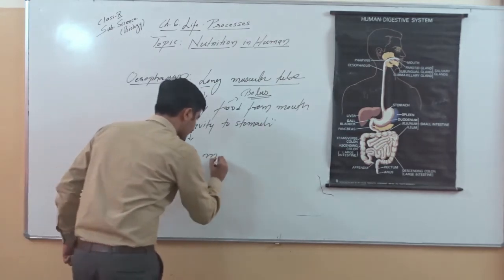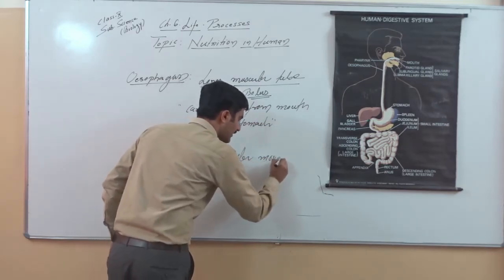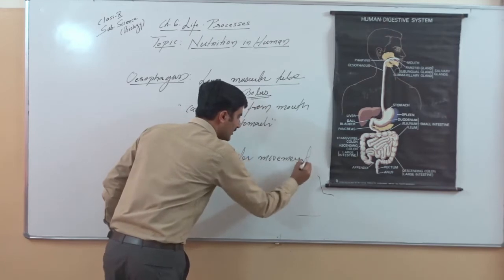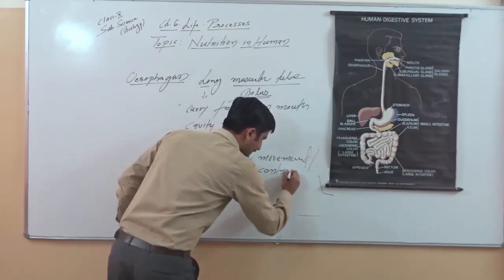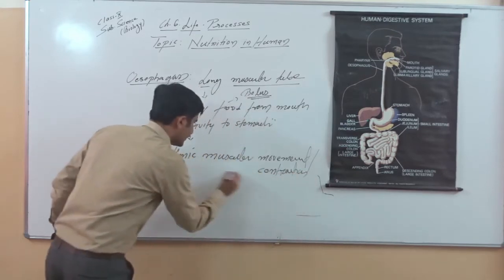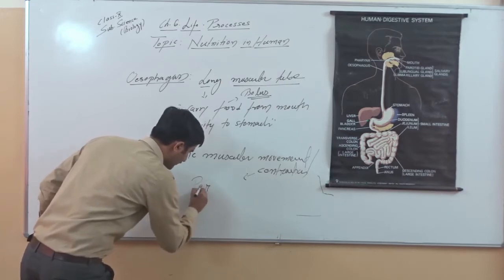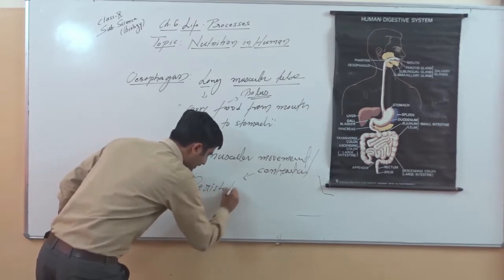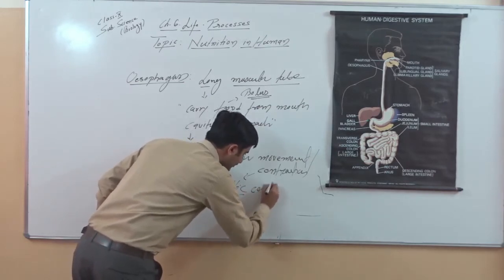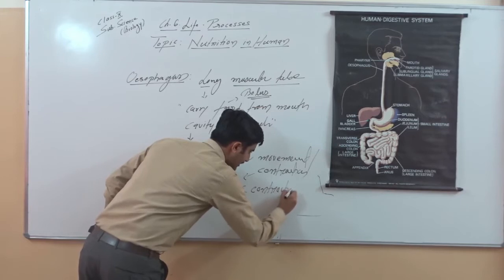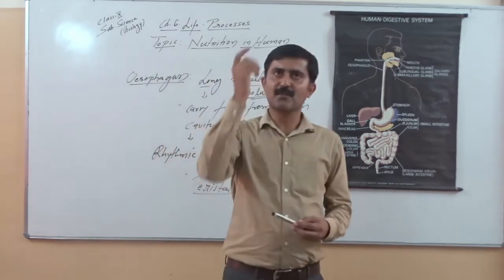Rhythmic muscular contraction or movement. Rhythmic muscular movement, or in other words contraction, is called, this is a very important word, peristaltic movement. Peristaltic contraction we can also use. So please remember, this movement is actually seen in the complete alimentary canal.